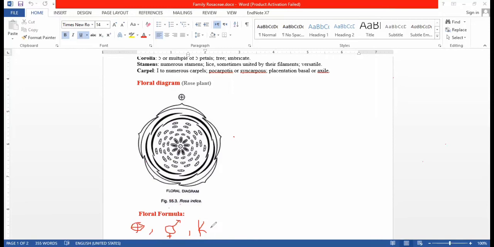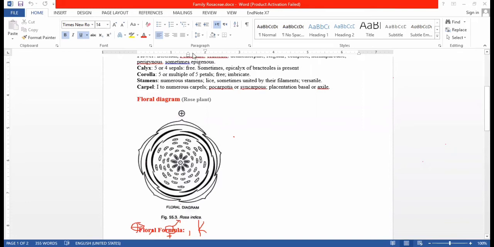Their sepals are mostly 5. If we look at it, it is 5 or 4, so we write it this way: 5 or 4.